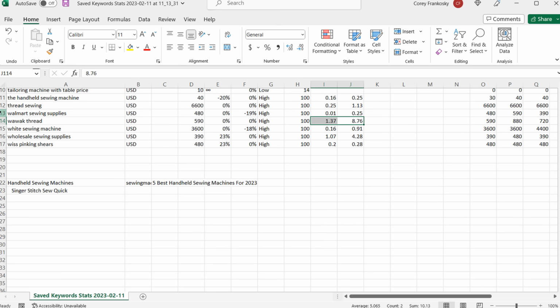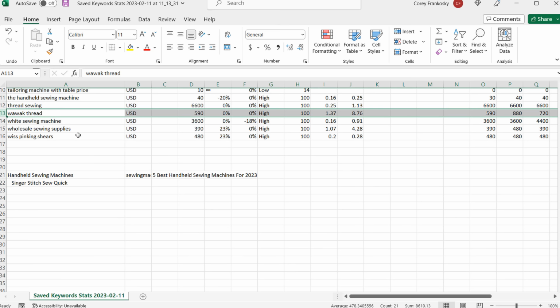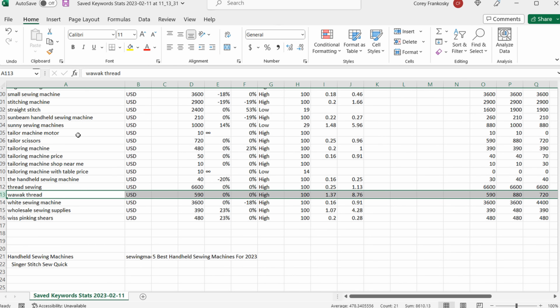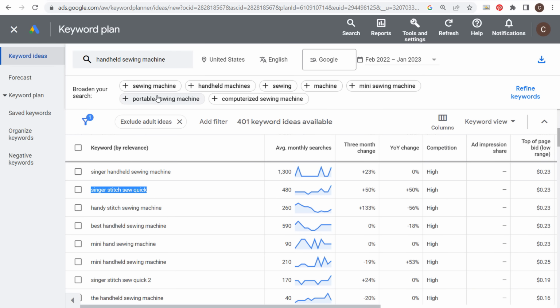Now, I wouldn't target Walmart sewing supplies. I would avoid targeting any big brand keywords unless they are relevant to sewing machines, like Singer or Brother or some of these other large companies. So hopefully this is helpful as you start to put together your initial keyword list. Again, you can continue to come through here and find more and more keywords. Just adding handheld sewing machine gave us 401 different keyword ideas.